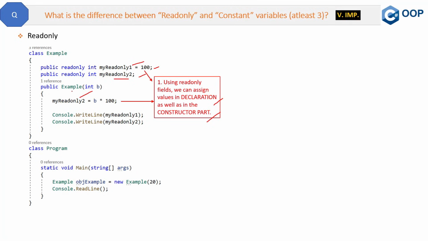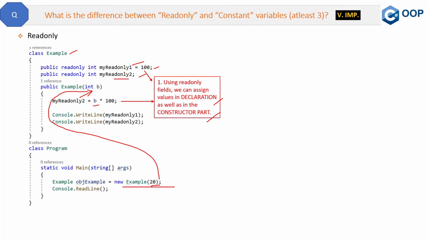Because when you create the object of this example class like this, you might use the parameterized constructor here. I hope you are aware of the parameterized constructor. In short, when you pass some parameter in the constructor, then it is parameterized. So this 20 will go here into the b value, and then you are setting this read-only field with the help of b, based on the value of b. So that is the first and the most important difference, that you can assign the value of the read-only fields in the declaration and the constructor.